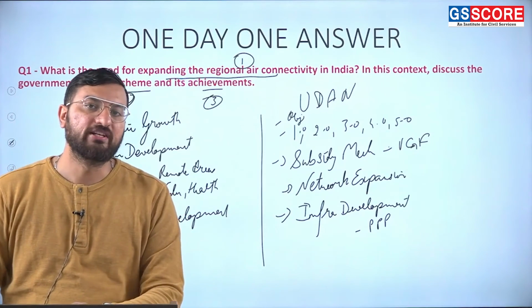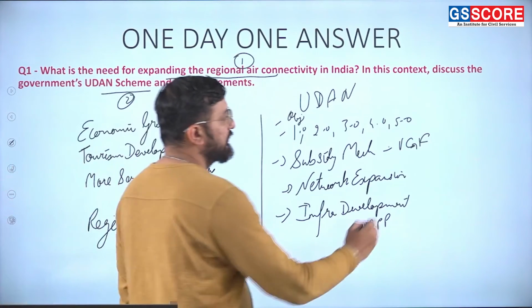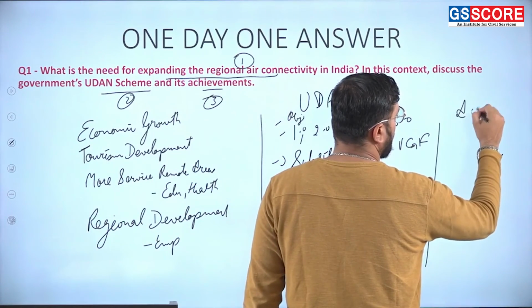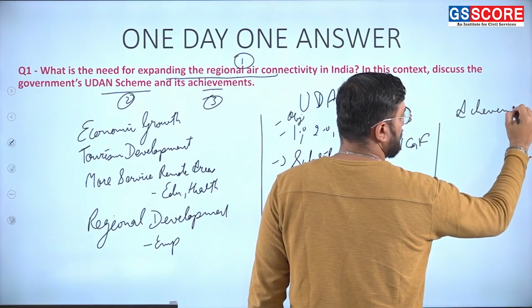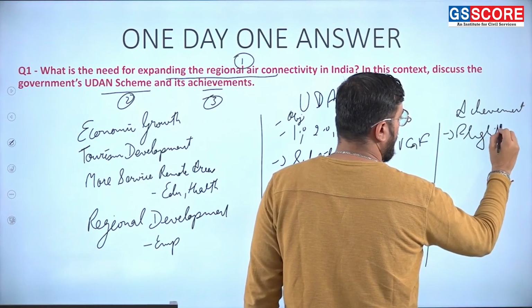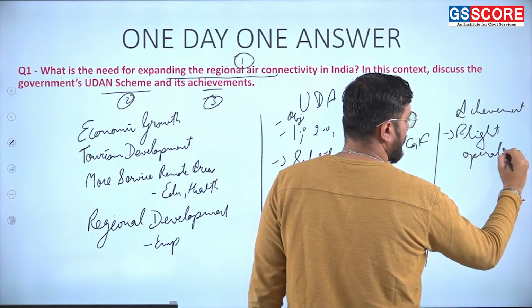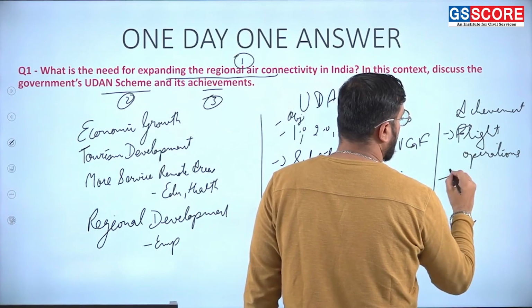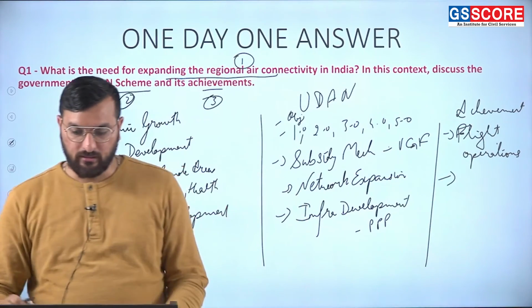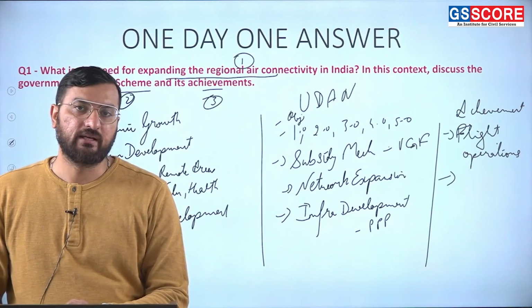Then we can talk about the achievement of the UDAAN schemes regarding the flight operations achievement. Flight operations, how many flights are going, how many routes government has made, how many things are in progress.